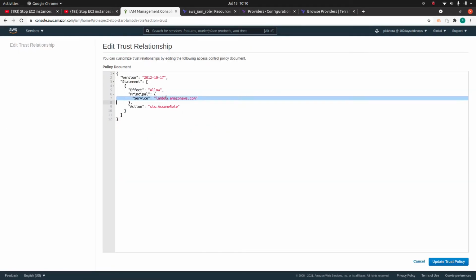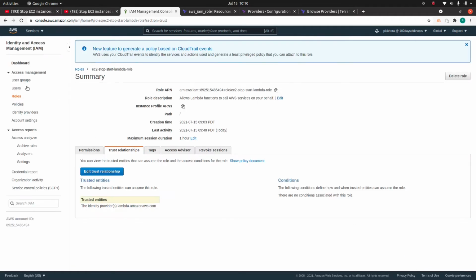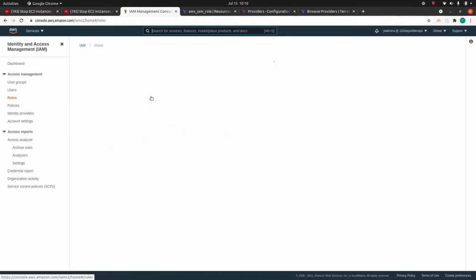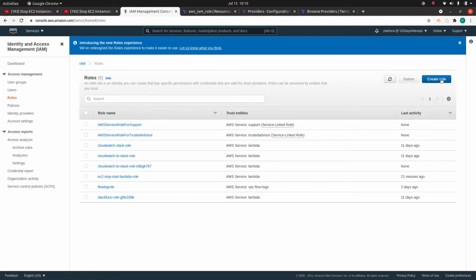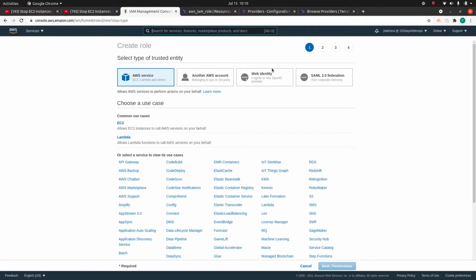When we do it with the help of the UI, if you remember, when we started creating a role, this is the default because we are doing it on the same account. We are not choosing any account or web identity or SAML.